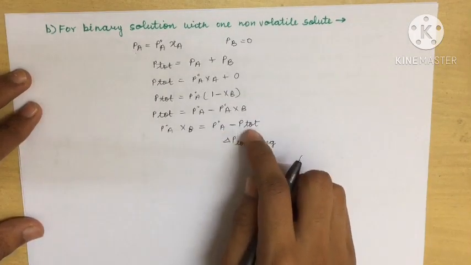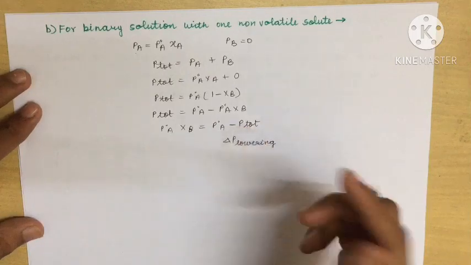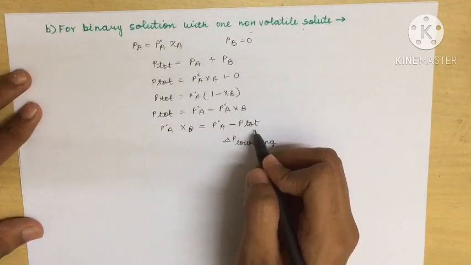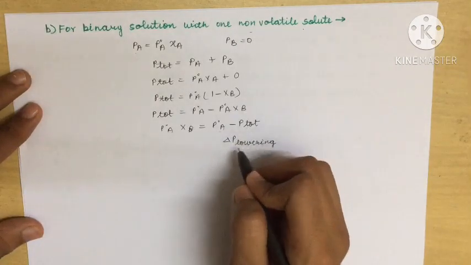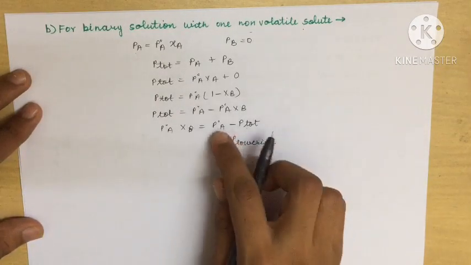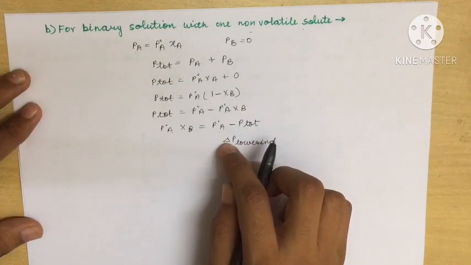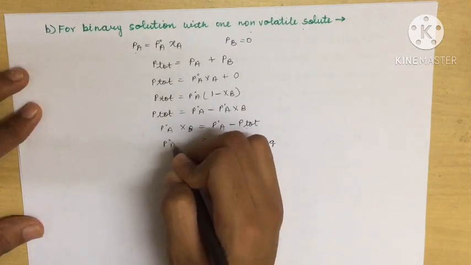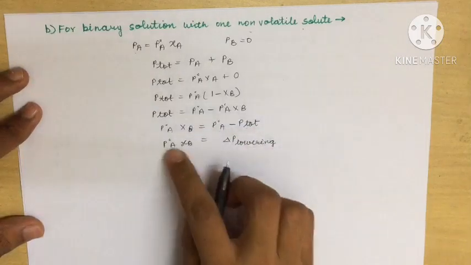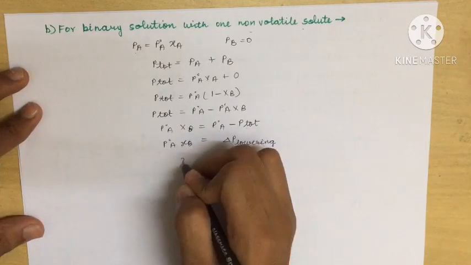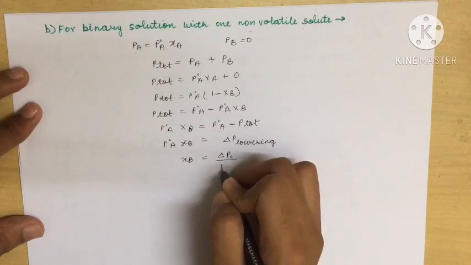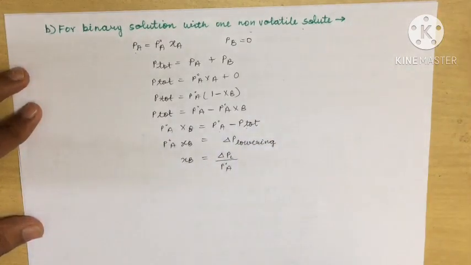Because we know that the final vapor pressure will always decrease, because you are adding a non-volatile solute. So subtracting these two, we get a difference between the two. That's why we represent it with delta, and also lowering, and here it will be P naught A XB. Sending this P naught A down, we get XB equal to delta P lowering upon P naught A.